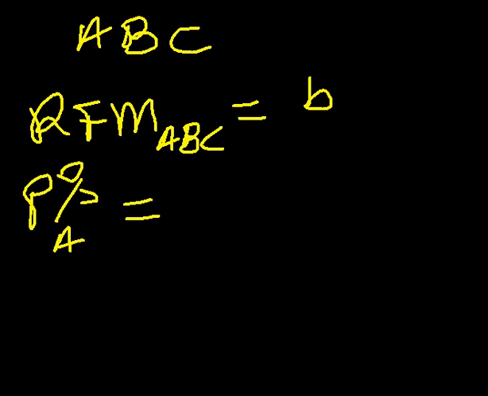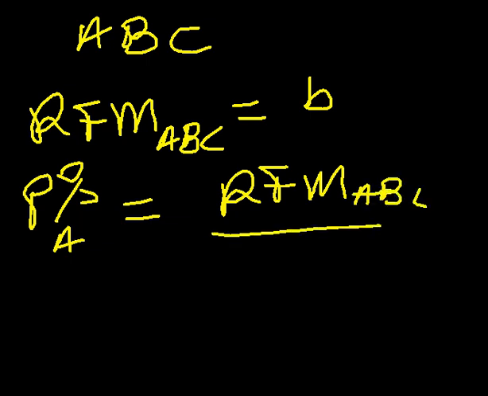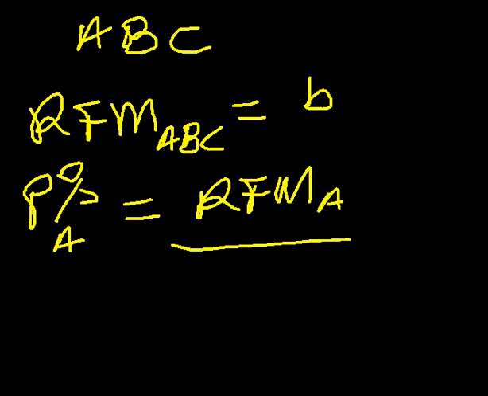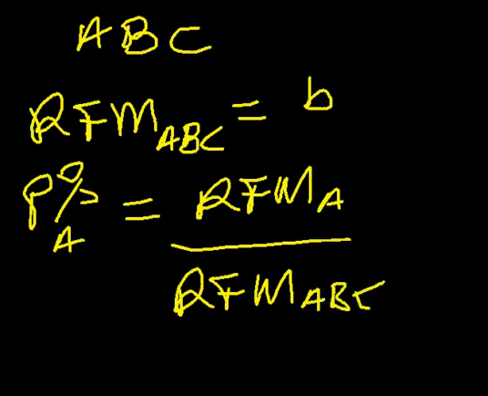We use the formula: the relative formula mass of element A divided by the RFM, the relative formula mass of the compound, which is given as ABC, times 100%. So this is the formula we have to use.